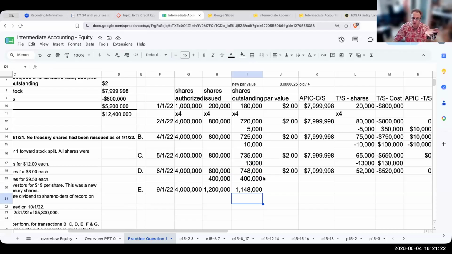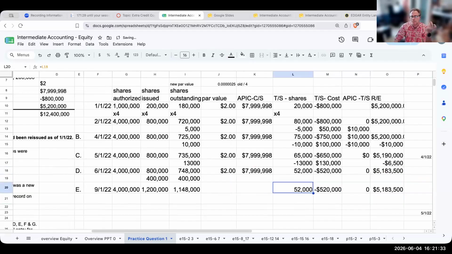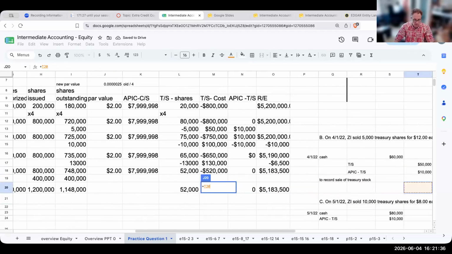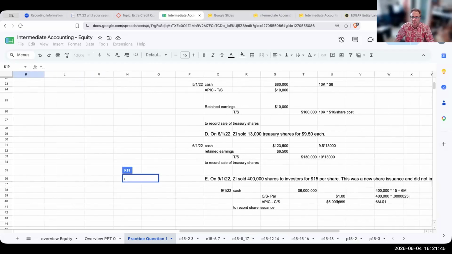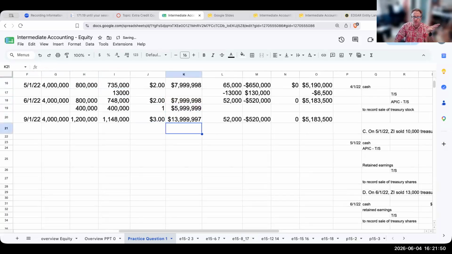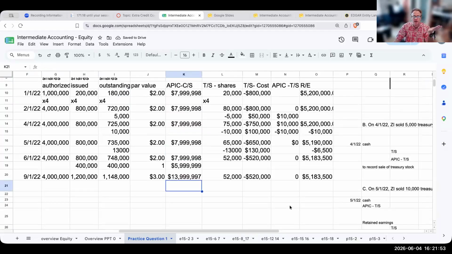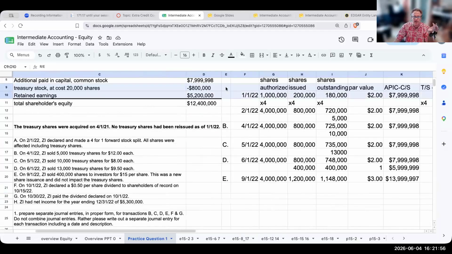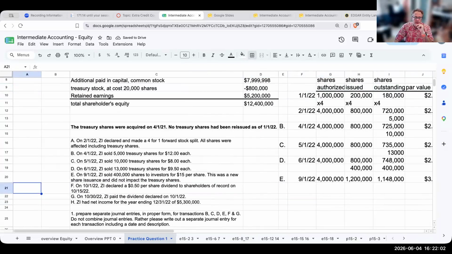Because my shares issued and outstanding are now out in the general public. I still own 52,000 shares, right? None of the treasury stock amounts are being impacted by this. Retained earnings is not being impacted, but my new par value is basically going to be that dollar. And my additional paid-in capital common stock is increasing by $5,999,999. So my new amount of additional paid-in capital common stock is going to be $13,999,997.